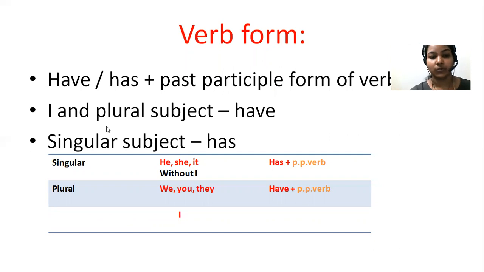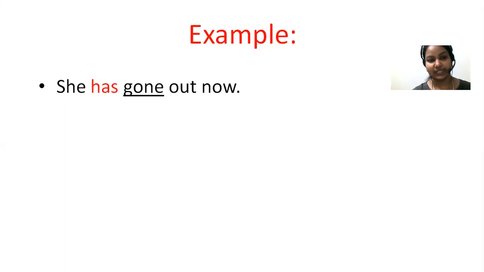If the subject is singular, with one exception, I, you have to write has plus the past participle form of the verb. If the subject is plural like you, we, they, and I, including I here, you have to write have plus the past participle form of the verb. So look at the example here. She has gone out now.